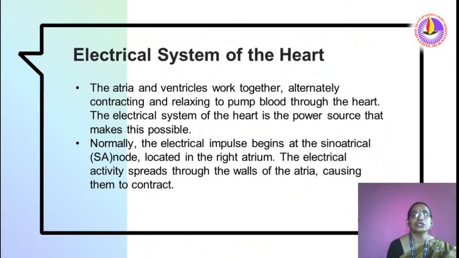In the electrical system of the heart, the atria and ventricles work together alternately, contracting and relaxing to pump blood through the heart. The electrical system of the heart is the power source that makes this possible. Normally, the electrical impulses begin at the sinoatrial node located in the right atrium. The electrical activity spreads through the walls of the atria, causing them to contract.